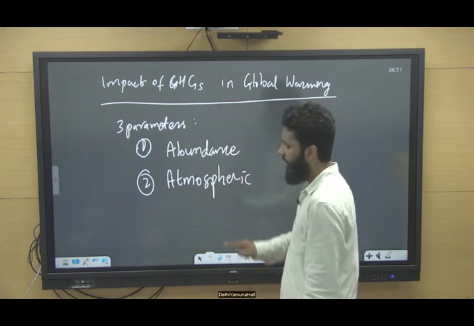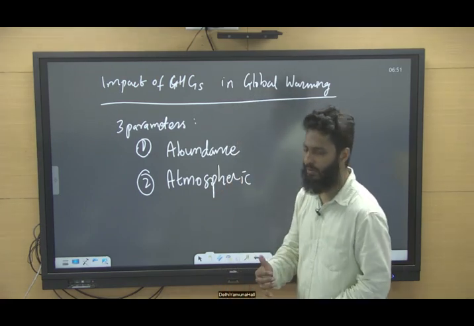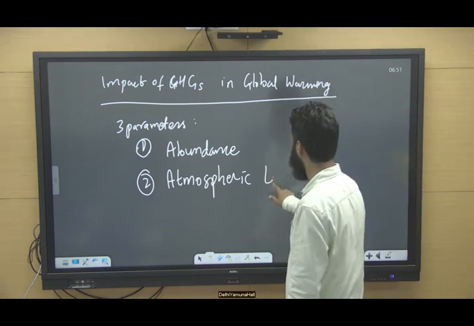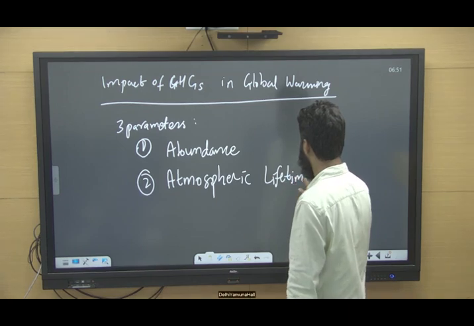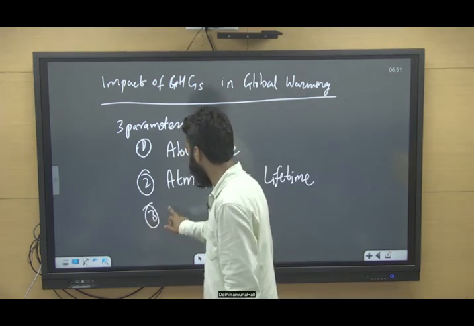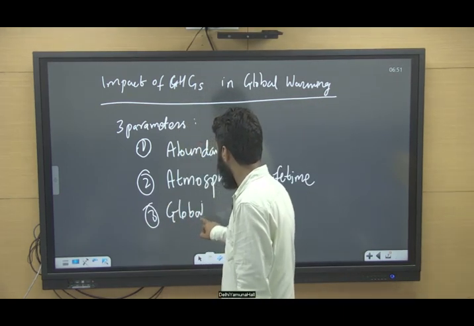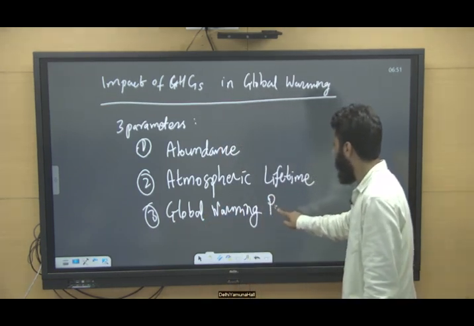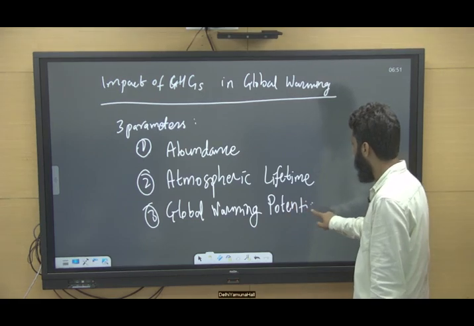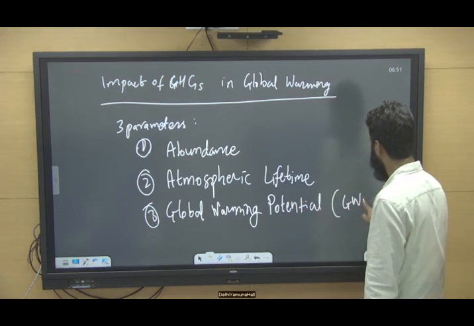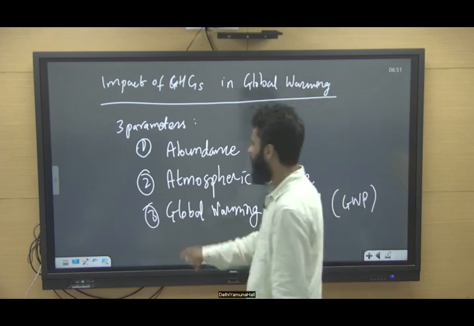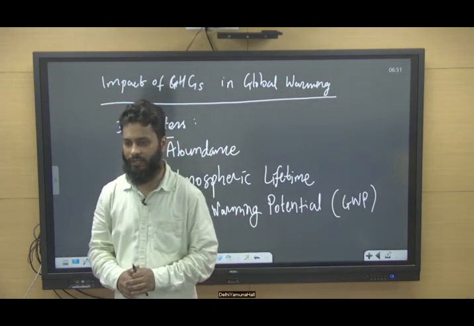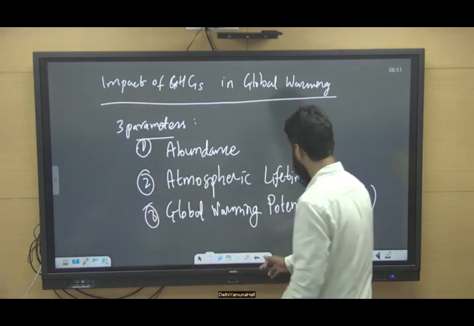Once they are released in the atmosphere, for how long will they be present in the atmosphere? So that is the atmospheric lifetime. And third is global warming potential, GWP. So these are the three parameters on which we see the impact, or the role, of these greenhouse gases in global warming, right?